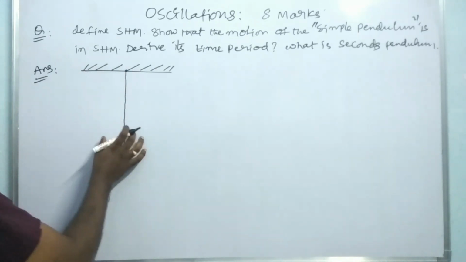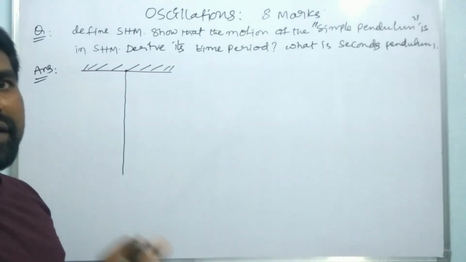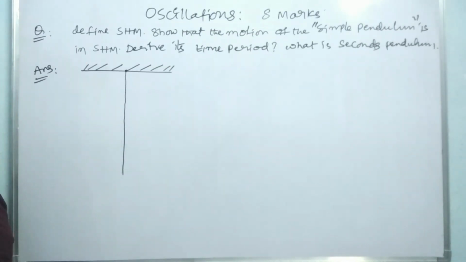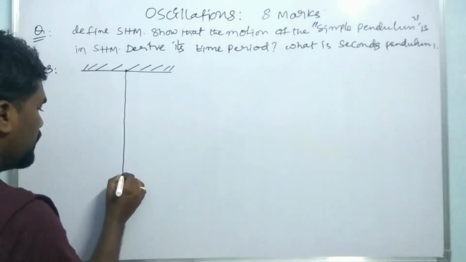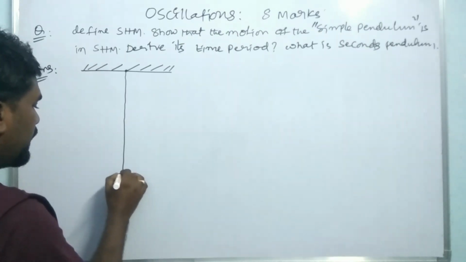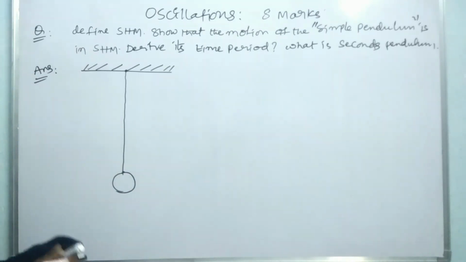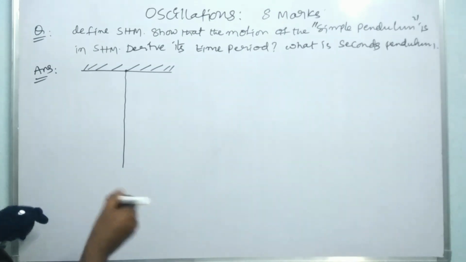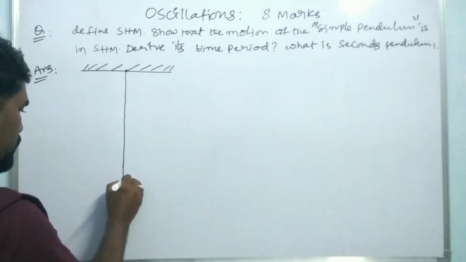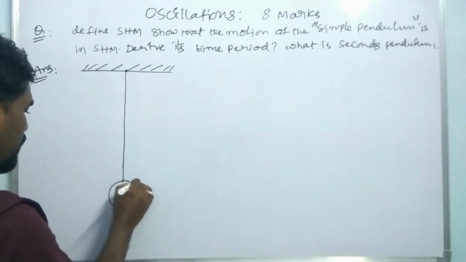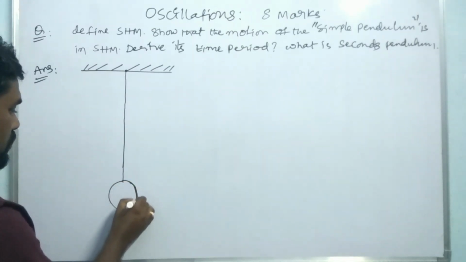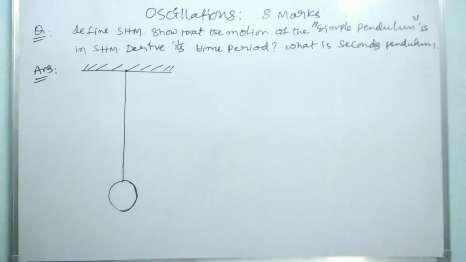This thread is inextensible and massless. To the other end is attached a bob, a spherical metal bob. So this arrangement is known as the simple pendulum.